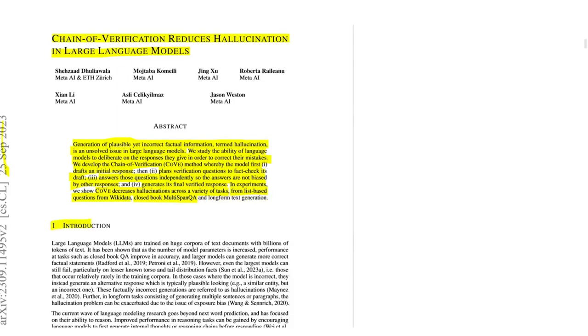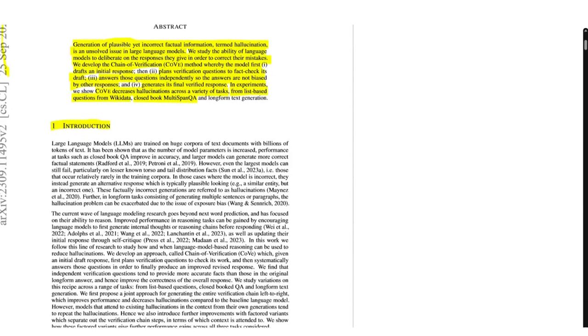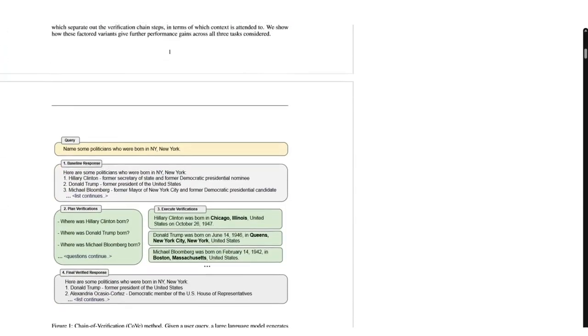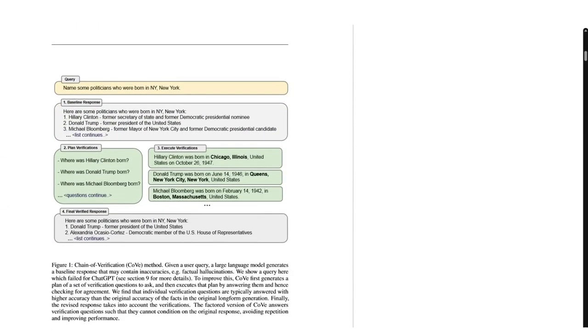Then, in the introduction, they go on and talk about hallucinations and their contributions in this work, and they give a wonderful figure that gives an overview of their approach, which is the chain of verification, or COVE, method.